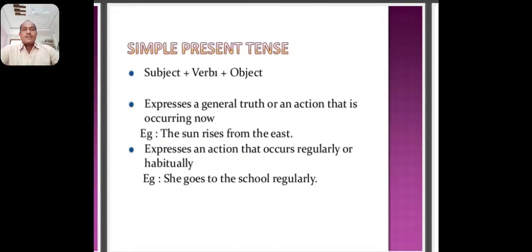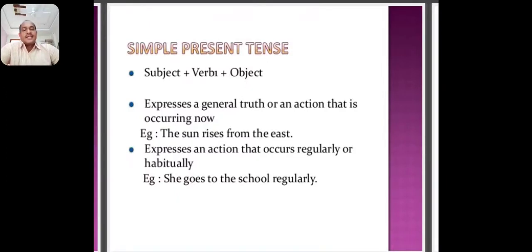The simple present tense is used to express present regular actions, that is, general actions. Examples: I go to school at 9 a.m. Every day I go to school at 9 a.m. Pinky brushes her teeth twice a day. It is also a regular action. That's why we use present simple tense. Sachin practices cricket daily. It also shows daily actions. That's why we use